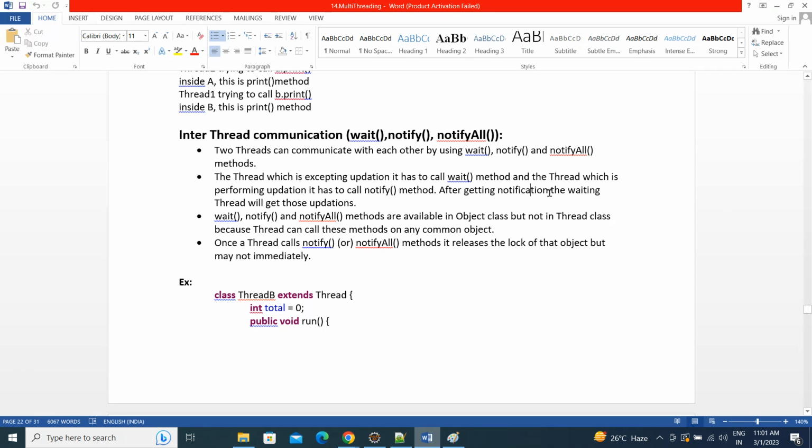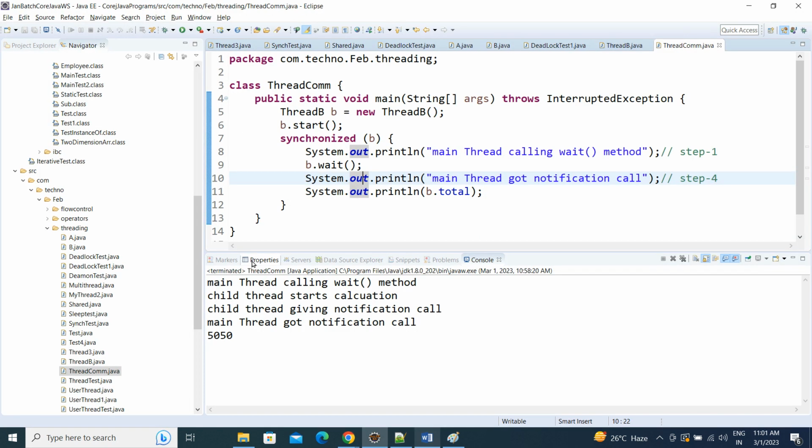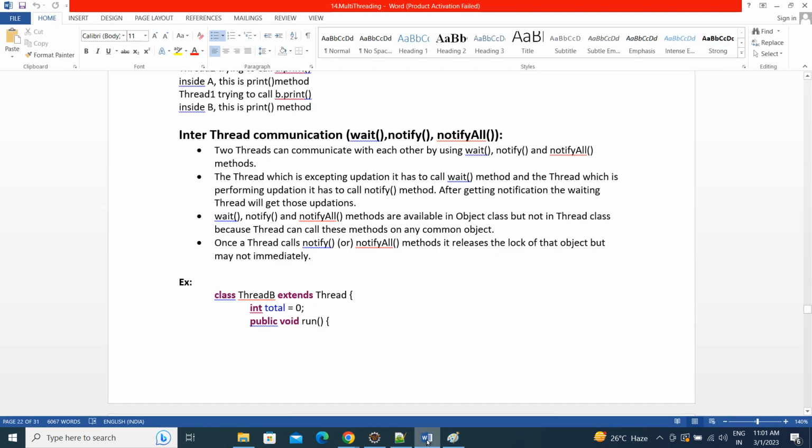After getting the notification, the waiting thread takes the updations and continues its work. That's what inter-thread communication is.